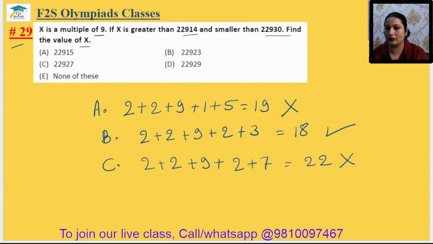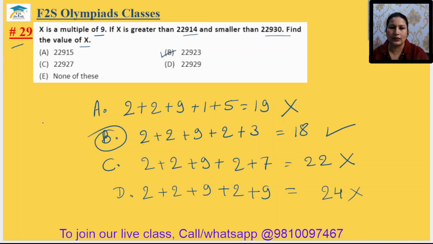Not divisible by 9. Option D, 2 plus 2 plus 9 plus 2 plus 9. This is 9 plus 2, 11, 11 plus 9, 20, 20 plus 2, 22, 24, which is also not divisible by 9. So option B will be the correct answer. 29th answer is option B.